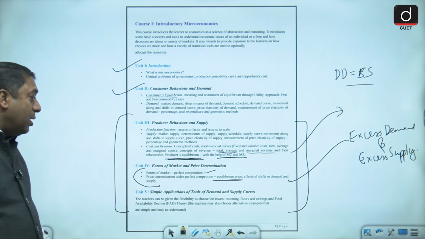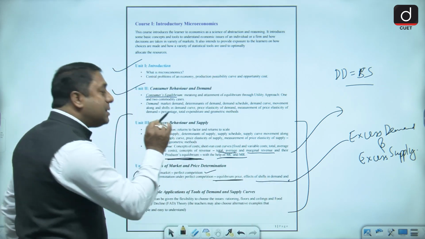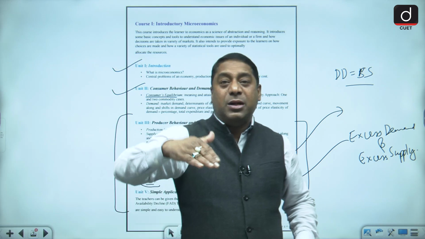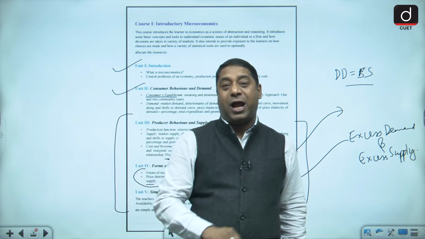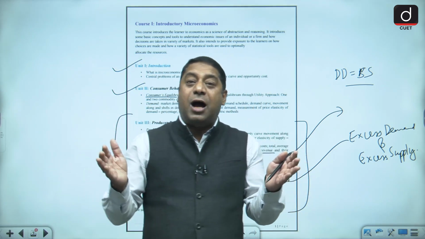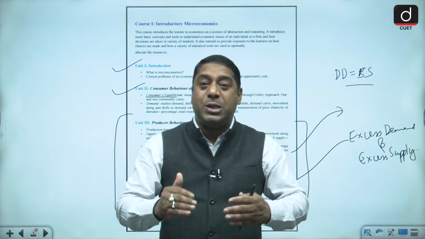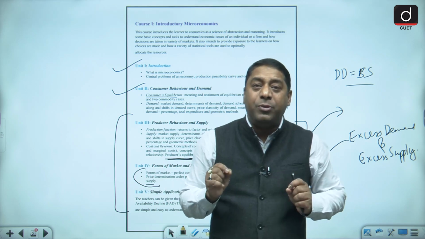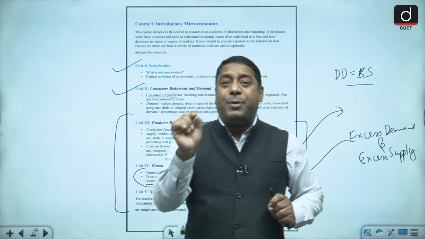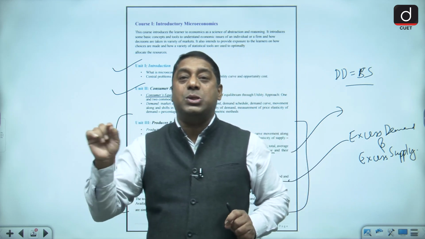Then apart from that, यहां पे shift of demand and supply curve भी है. That means the demand curve can shift rightwards, the supply curve can shift rightwards. If both the curves are shifting rightwards, then what will be the effect on price? What will be the effect on quantity? Just for example, when equilibrium price is equal, what is the shift of demand and supply?